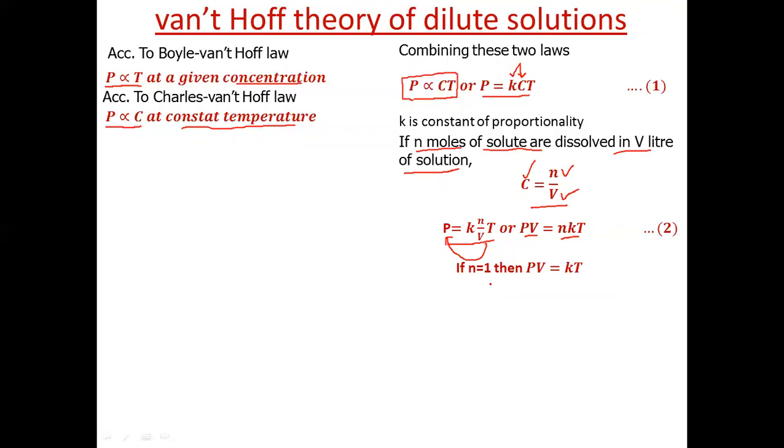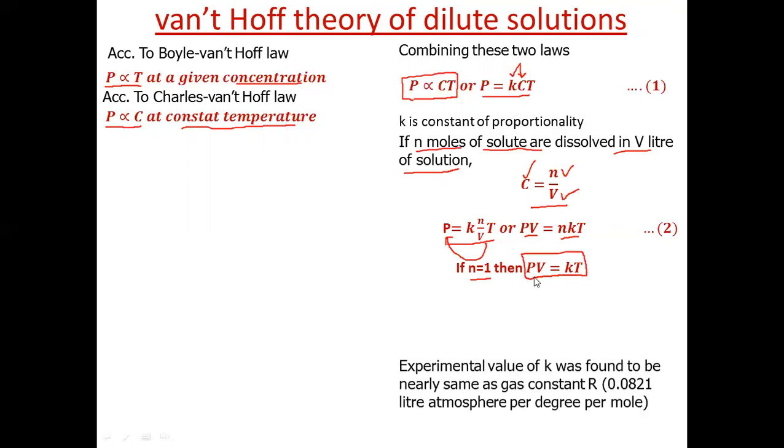Now if number of moles is 1, then this expression reduces to PV is equal to KT.